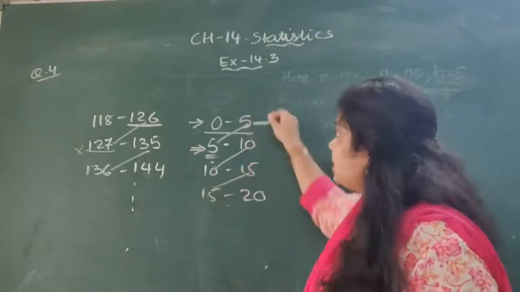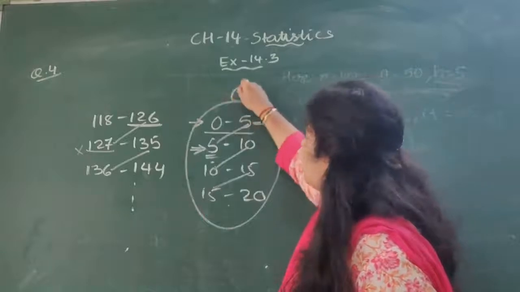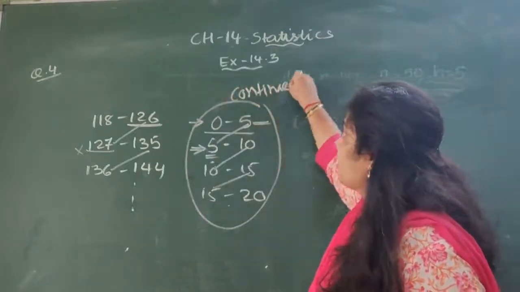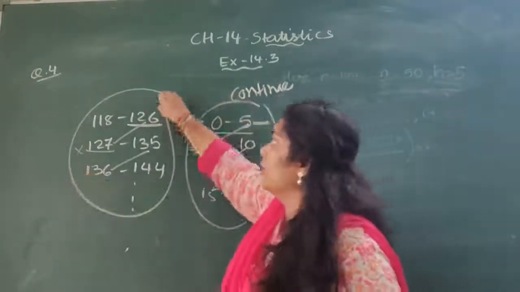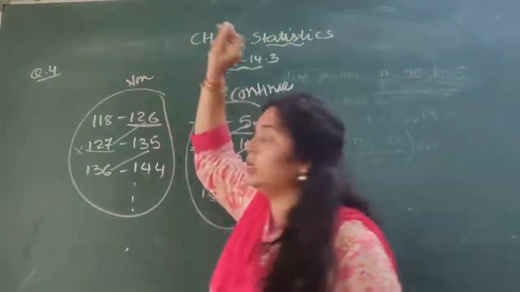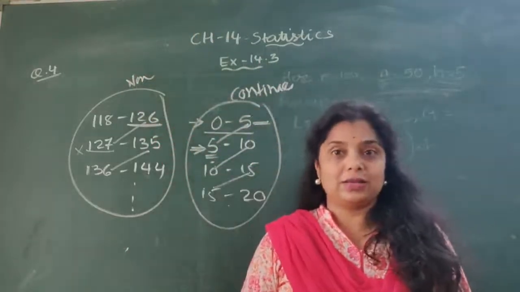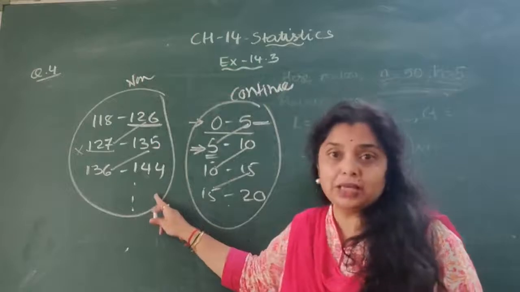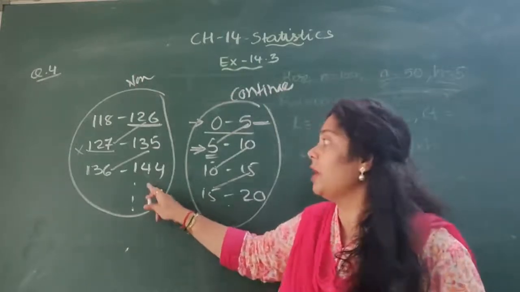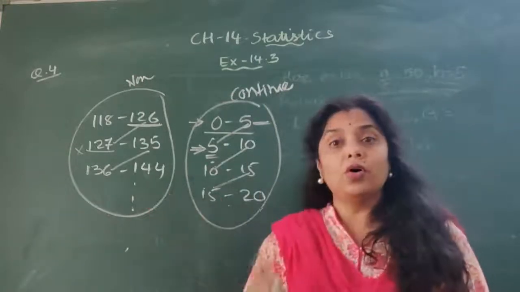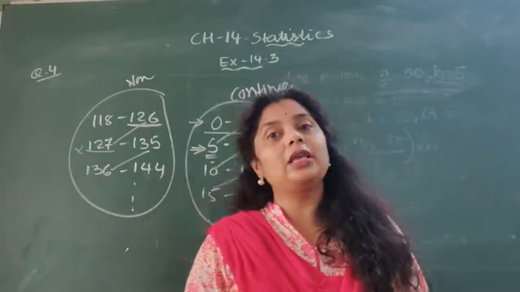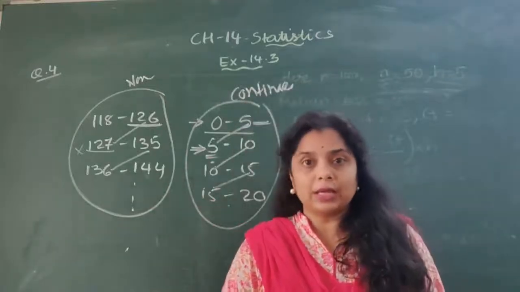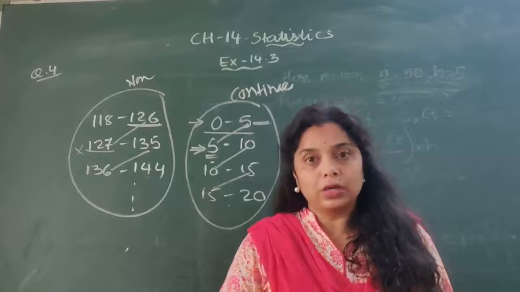So this type of class we call a continuous class, but these are non-continuous classes. And to find the median, we have to convert these non-continuous classes into continuous classes. So let's see how to convert.